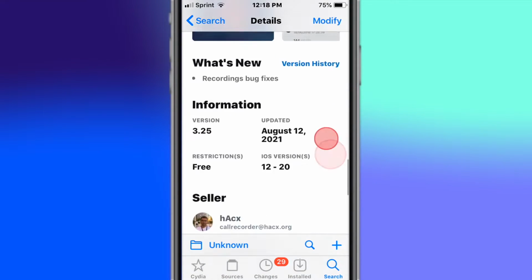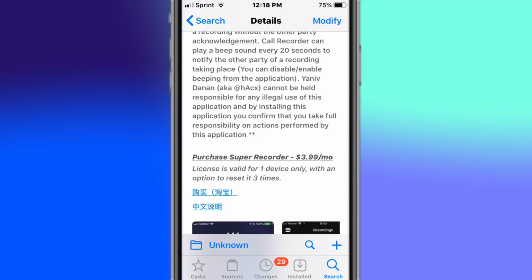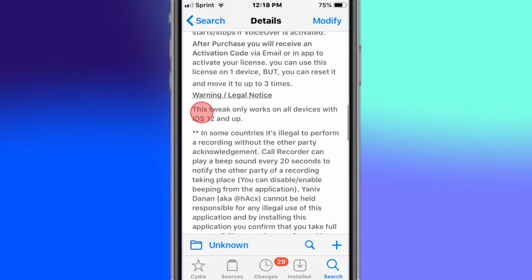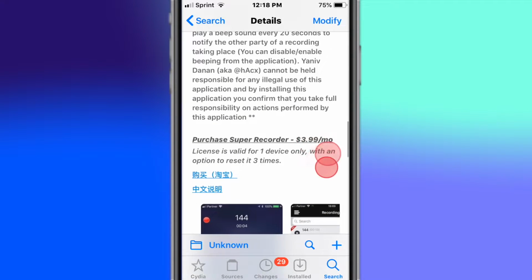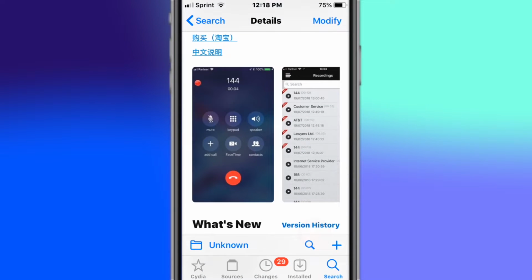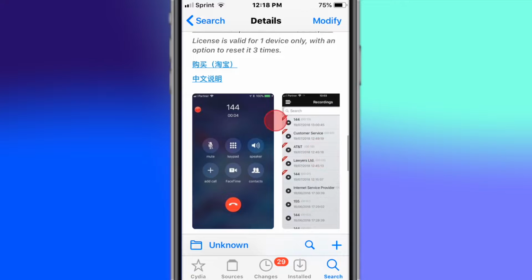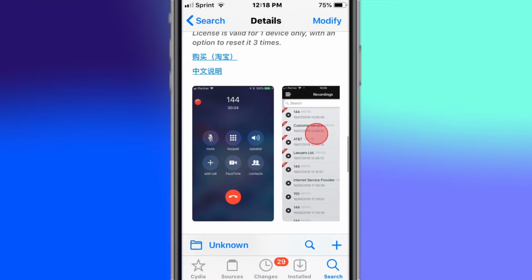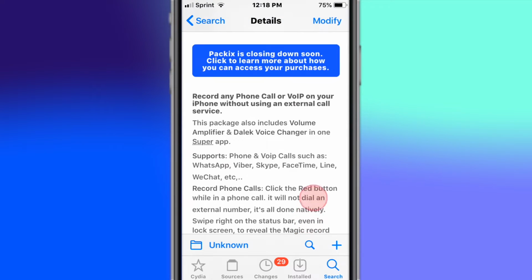So yeah, make sure you guys read everything before you download it, and definitely read the legal and warning notice. And like I said, by downloading this app, this tweak, you are agreeing to that terms of service. So definitely read before you download. Definitely read, and before you buy it, definitely read what it does and what you're agreeing to.